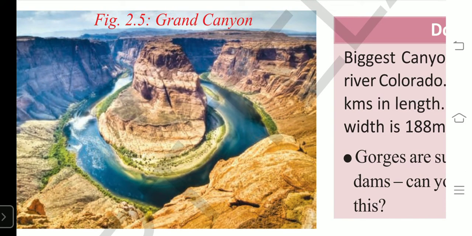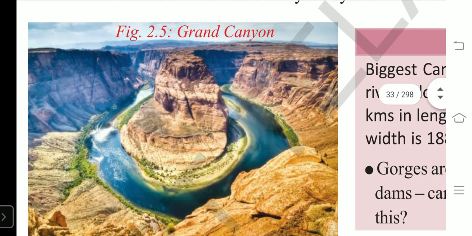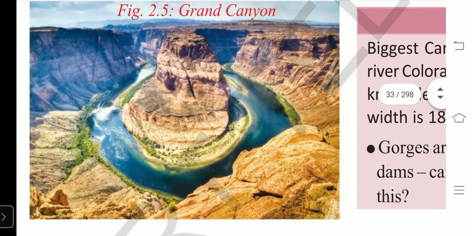So what is the difference between canyon and valley, right? A valley is less in depth, broader at the top and narrow at the bottom, right? A canyon is very large and of very great depth. It is wider at the top and also at the bottom. Okay, that is a canyon. Understand?